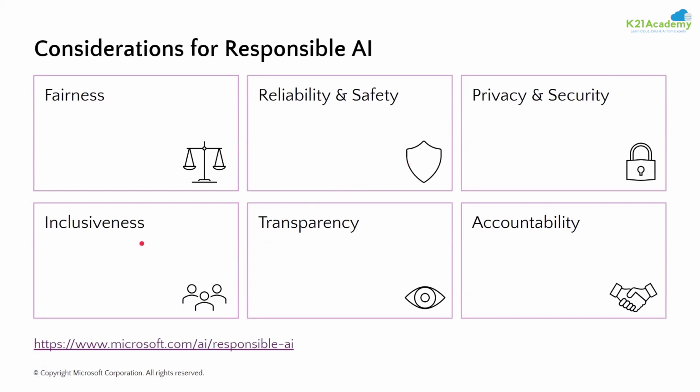Inclusiveness. Whenever I'm going to develop any AI solution, it must be for everyone in the society, right? It must be for everyone in the society. Meaning a person who can see or a person who cannot speak, it should be for both, right? So you are going to show something on your screen, whatever things are happening, as well as it is speaking.